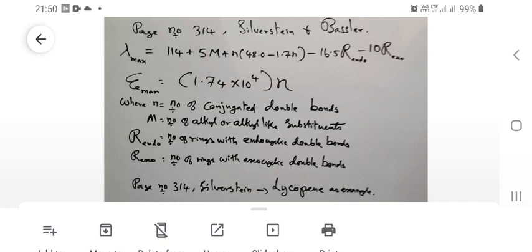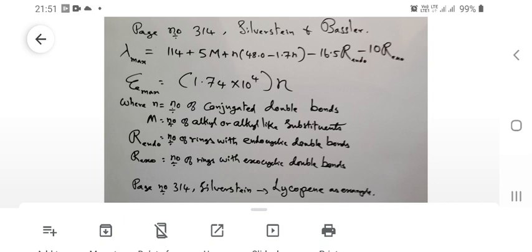R endo is the number of rings with endocyclic double bonds. We know what an endocyclic double bond and an exocyclic double bond are. Suppose the polyconjugated system contains a cyclic olefin system, or the polyconjugated system itself is in a polycyclic system; then the rings with endocyclic double bonds must be counted, that is your R endo, and R exo is the number of rings with exocyclic double bonds.